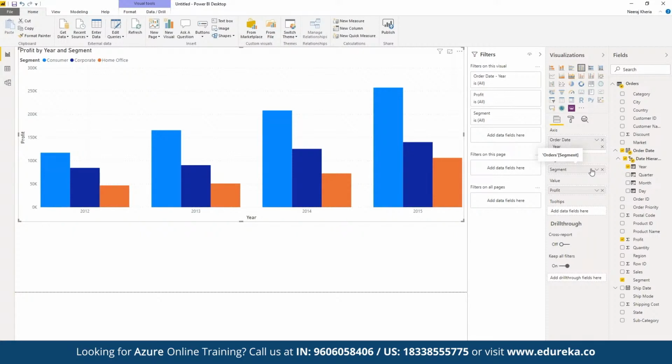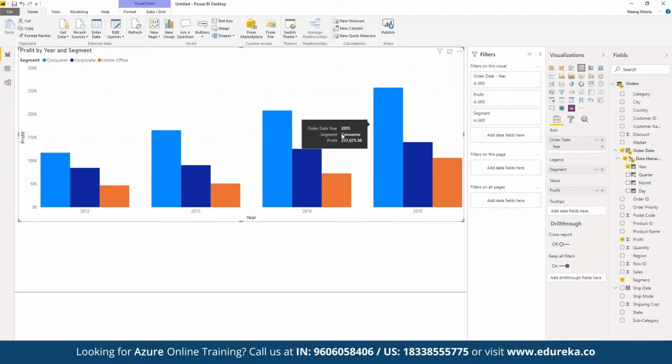So it depends upon us how exactly we are going to map it out, what kind of problem statement we are going to solve. Suppose a company asks us, what has been the profit distribution for different segments in different quarters of the year? So we can simply use segment to help them visualize, okay, for the consumer products, the worst year was 2012 and the best year was 2015, where the consumer goods were sold the most, correct?